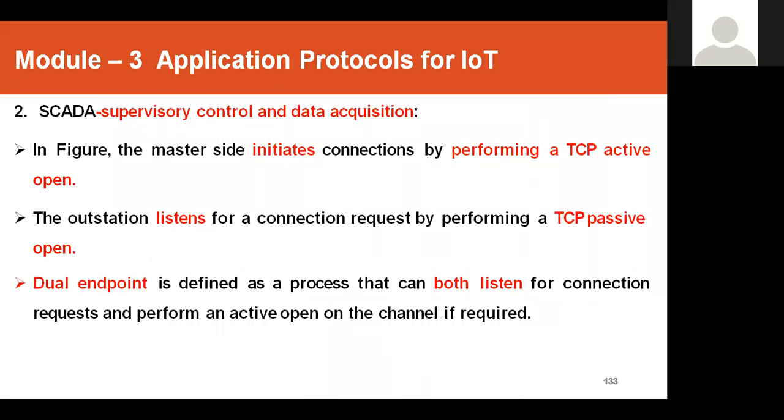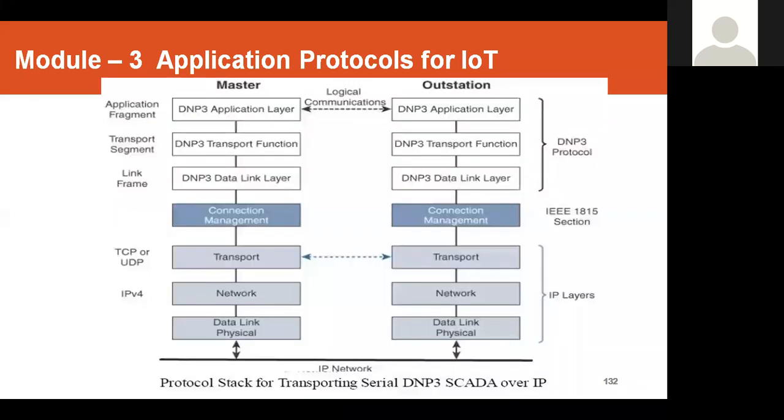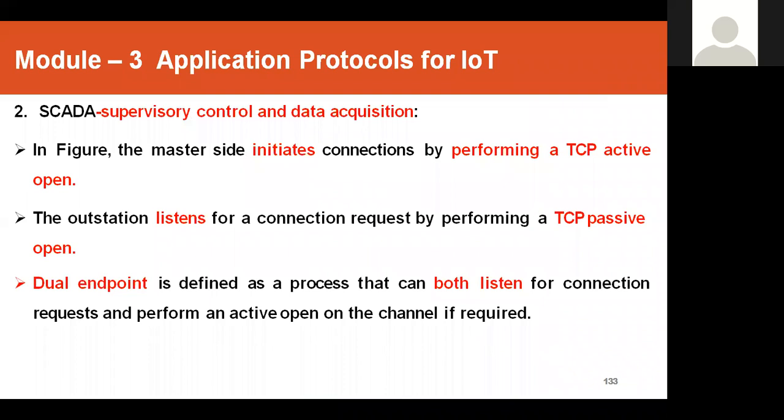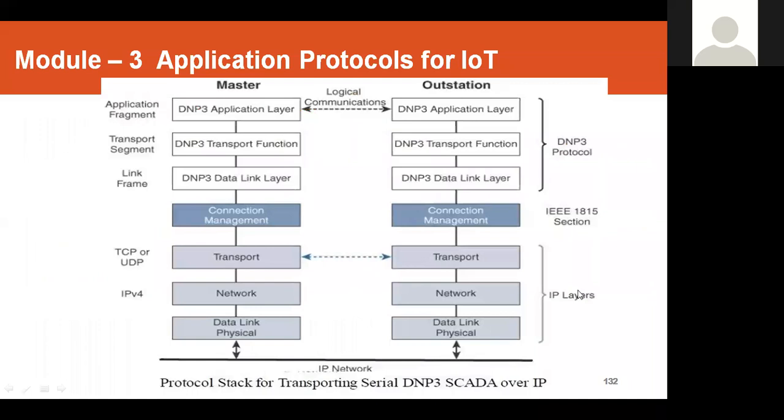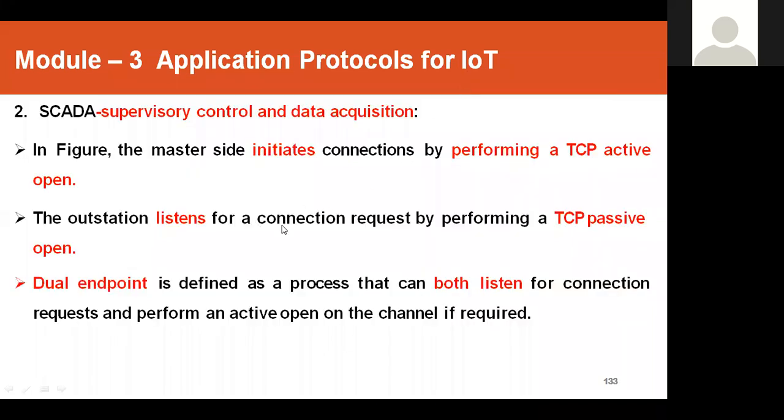So in this diagram, the master side always initiates the connections, because the master is the one who is going to start. He initiates the connections by performing a TCP active open. And the outstation starts listening for a connection request by performing a TCP passive open.